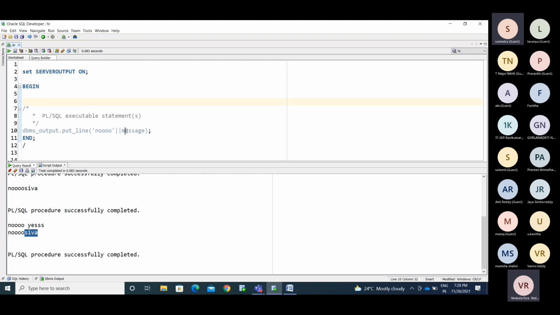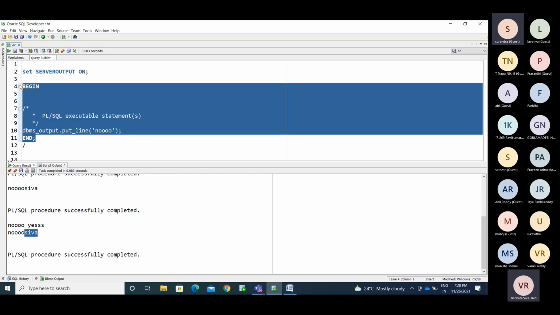Simply I need to pass that. You can use this. I don't need any declarative section here. I don't need any exception section. Based on my requirement, I can choose how I write the code. Does anyone have any doubts? If I understand this block structure, then only we can understand the remaining ones.